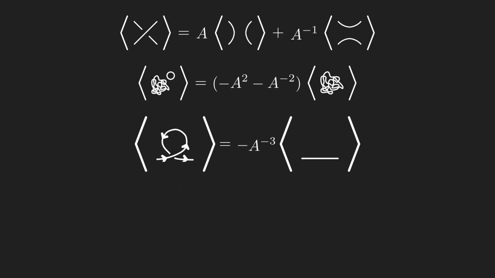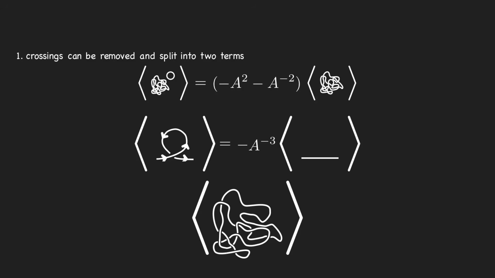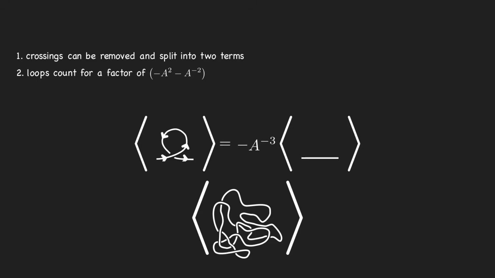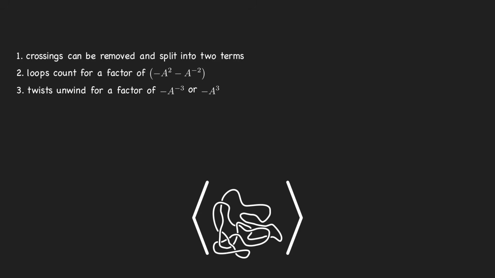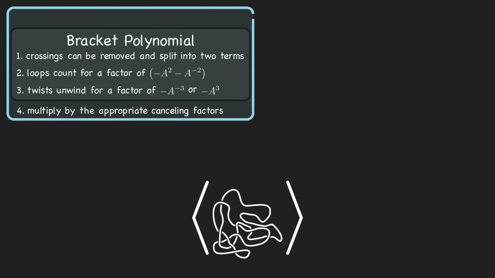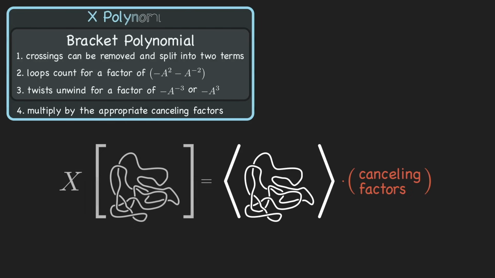Now we finally have a true link invariant. To compute it, you start by calculating the link's bracket polynomial, using Rule 1, which tells us how to eliminate crossings, Rule 2, which tells us how to vanquish loops, and Rule 3, which tells us how to neutralize twists. Once you're done calculating the bracket, go back to the original picture and figure out what canceling factors you need by looking at every crossing where the overstrand and understrand come from the same link component and determining whether you should multiply by minus a cubed or minus a to the minus 3. The resulting expression in terms of a, with canceling factors included, we'll call the X of the link.